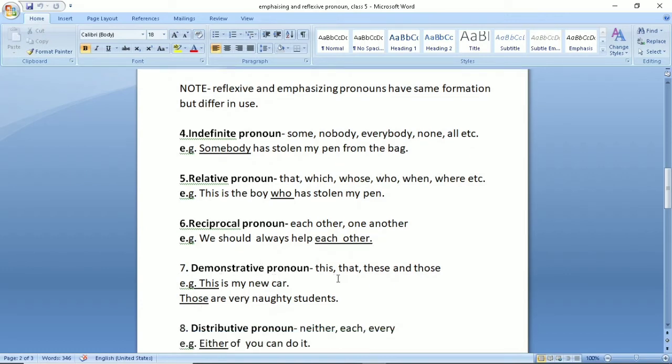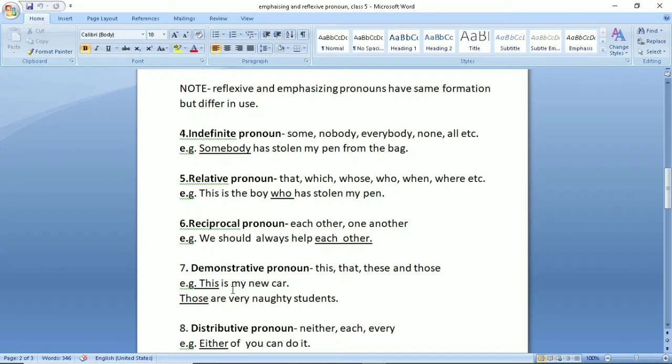Demonstrative pronoun includes only four words: this, that, these and those. For example, this is my new car. These are very naughty students. Students, keep one thing in mind. Whenever you are using these four words as pronoun, they will be separated from the noun.